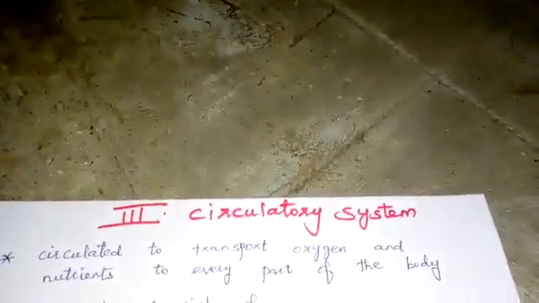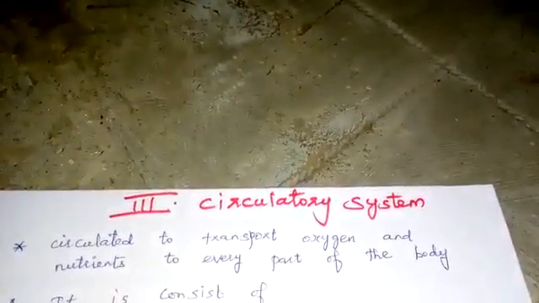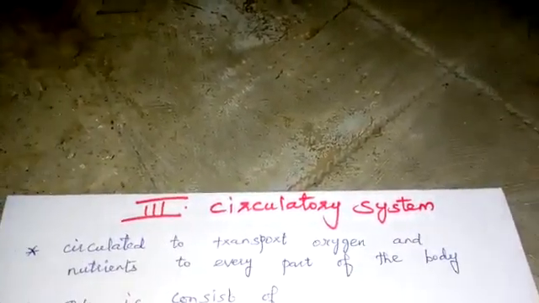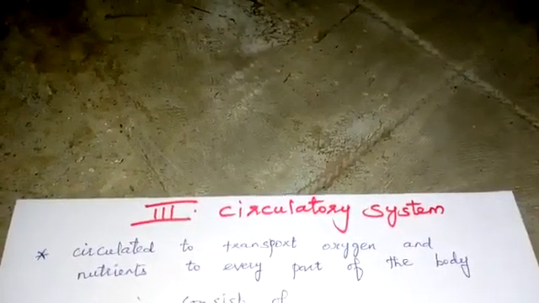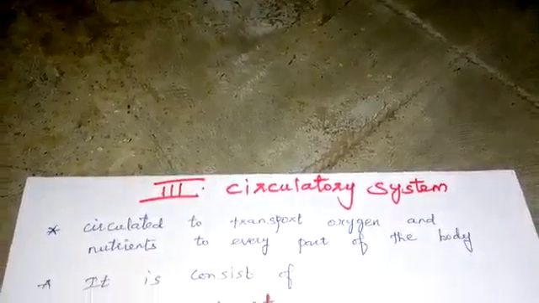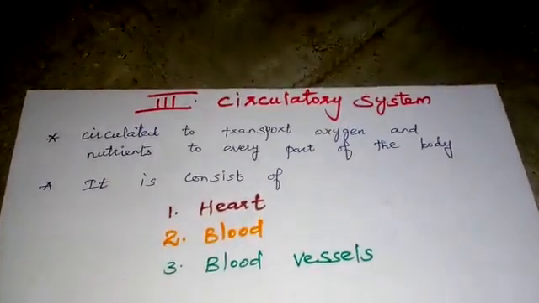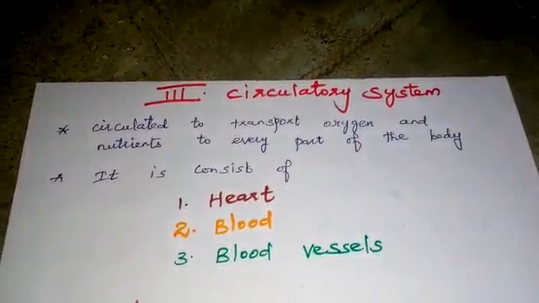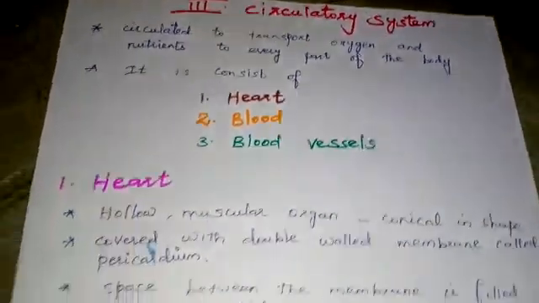Our third organ system is the circulatory system. In this system, blood is circulated to transport oxygen and nutrients to every part of the body. The circulatory system consists of the following. First one is heart. Second one is blood. Third one is blood vessels. Let us see one by one briefly.